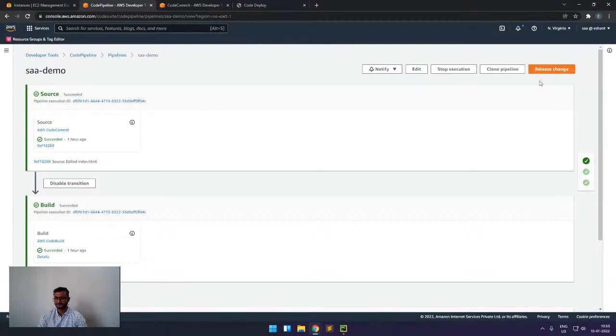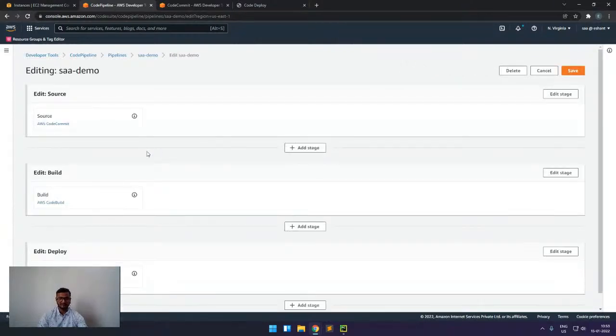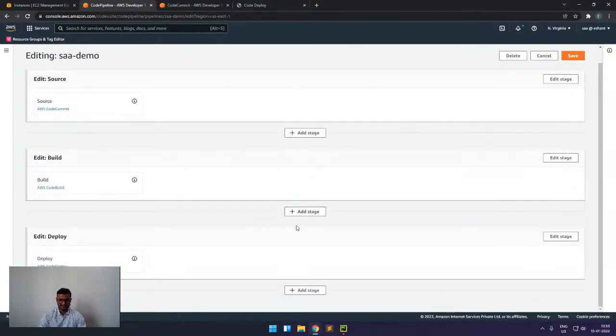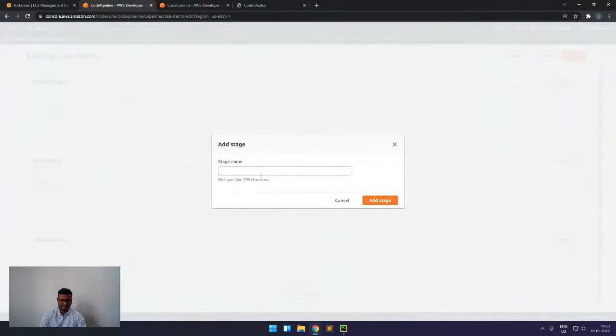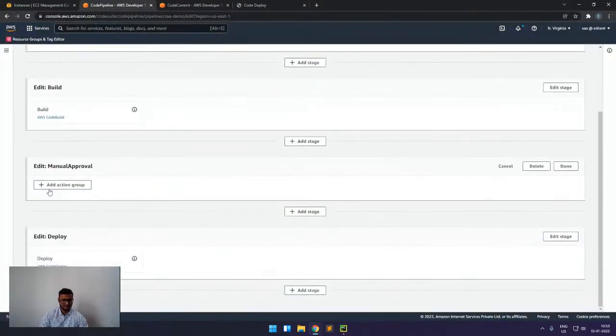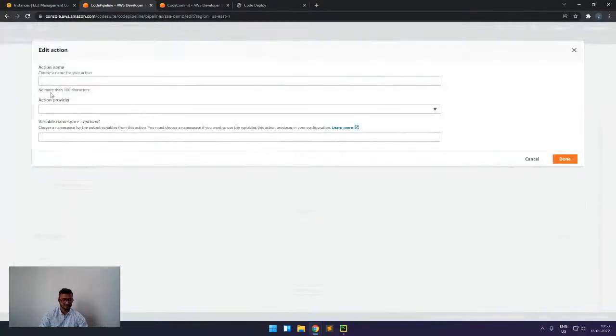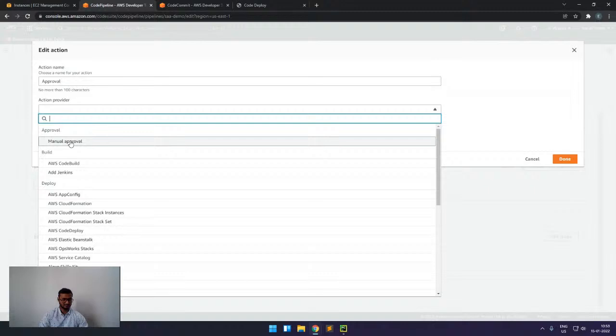For example, we can add one manual approval step here. We can add one additional stage, the manual approval, and in this we can add an action group, which will be approval. In the action provider, we will select manual approval.